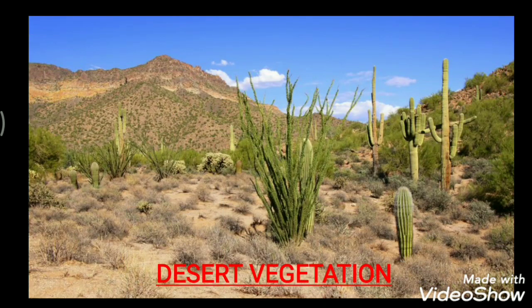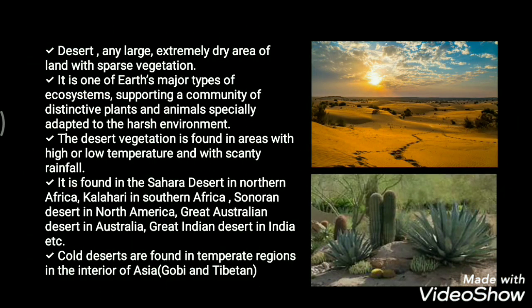Next we move on to the desert vegetation. When we talk about desert vegetation, we all know what a desert is. A desert is any large, extremely dry area of land with sparse vegetation, isn't it? It is one of the Earth's major types of ecosystems, supporting a community of distinctive plants and animals, specially adapted to the harsh environment. As the environment is very harsh and the climate is also different from ours, only a few plants and animals are really special and adapted especially in these areas.